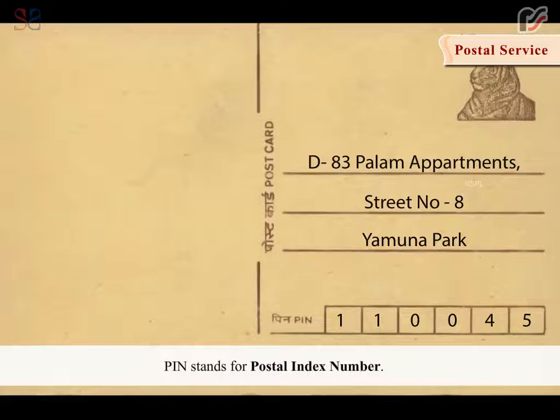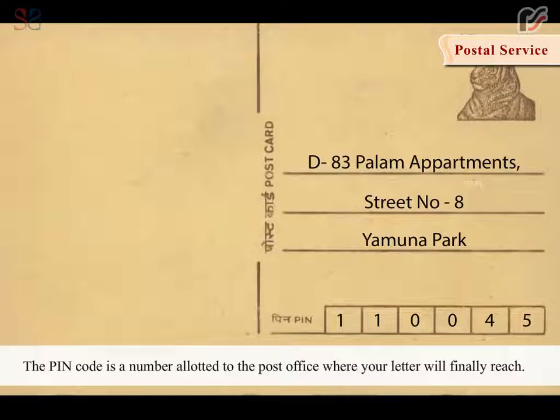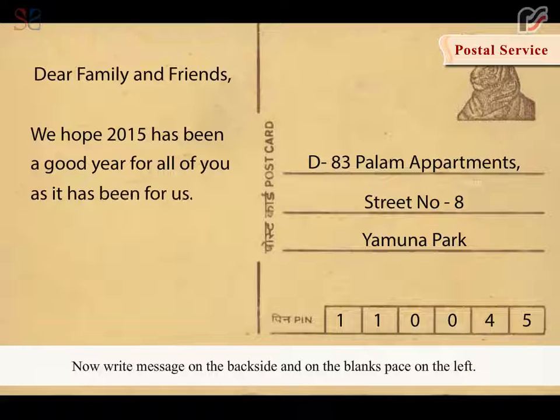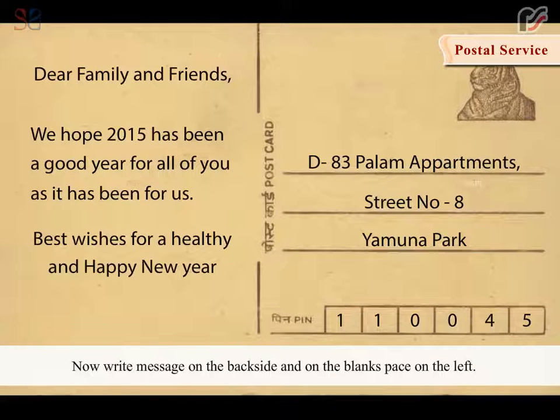PIN stands for Postal Index Number. The PIN code is a number allotted to the post office where your letter will finally reach. Now, write the message on the back side and on the blank space on the left.